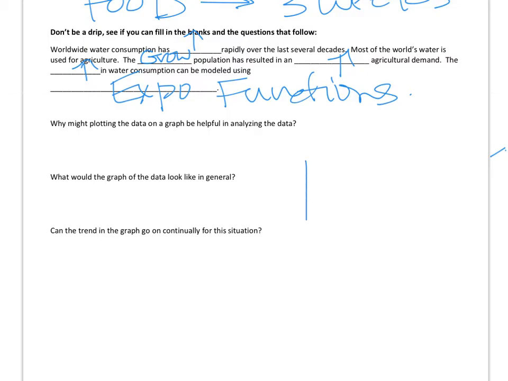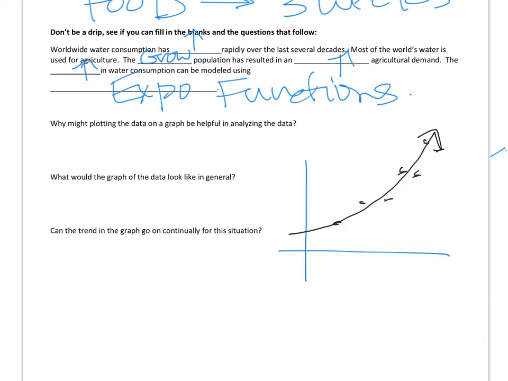So as you probably recall from Algebra 2, exponential growth is going to look something like this. So as we look at water consumption, that has gone up for agricultural reasons, for population reasons. That would be a model that when we plot enough data, we would find that a curve of best fit would be an exponential. So by coming up with a function, we're able to make predictions and use that data to predict what water consumption will be in the near future.